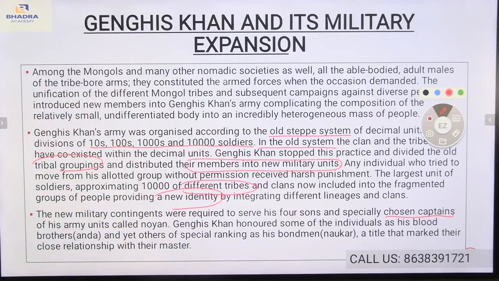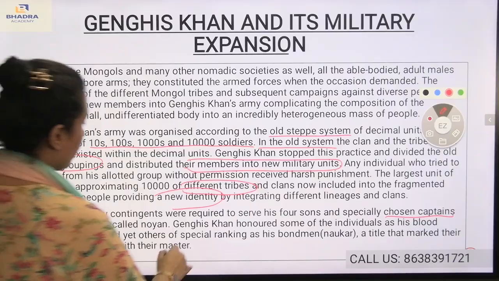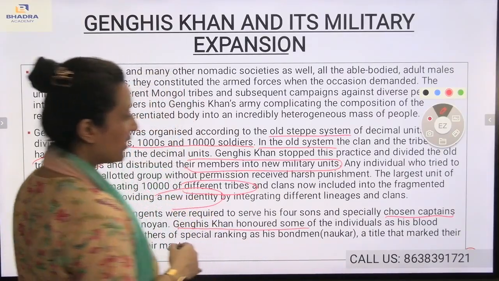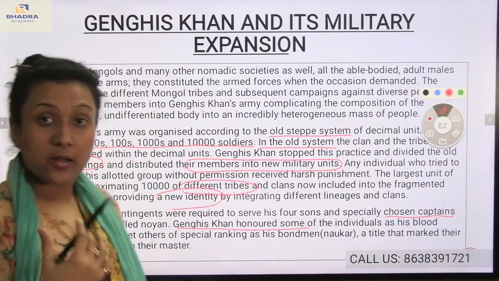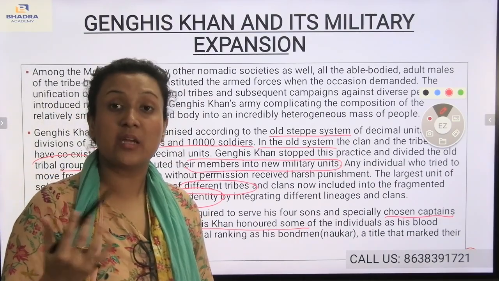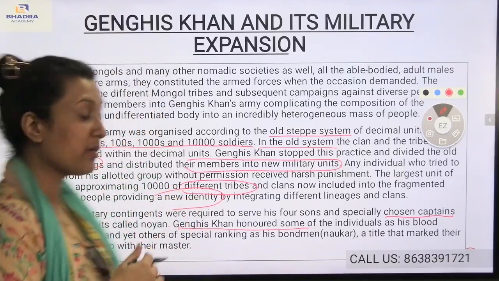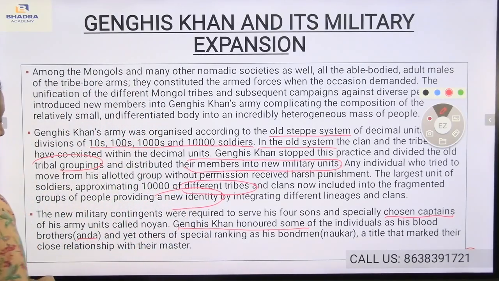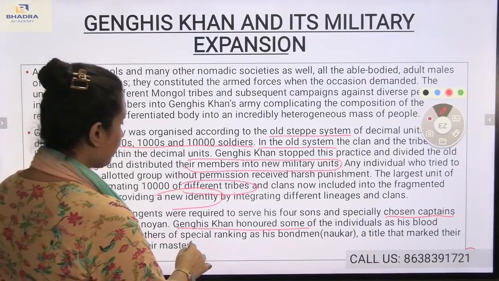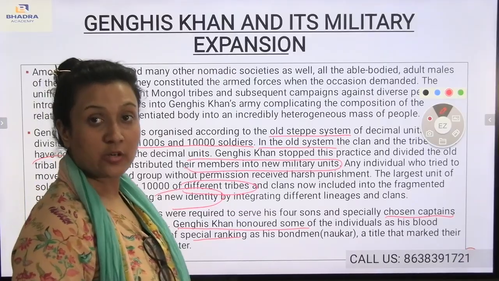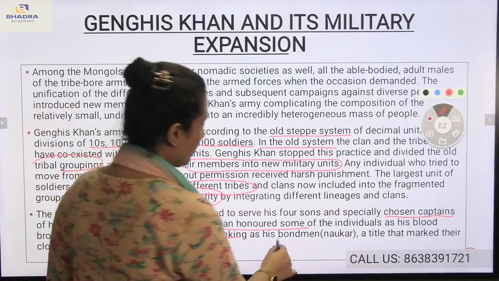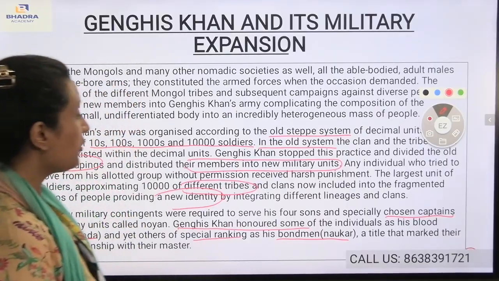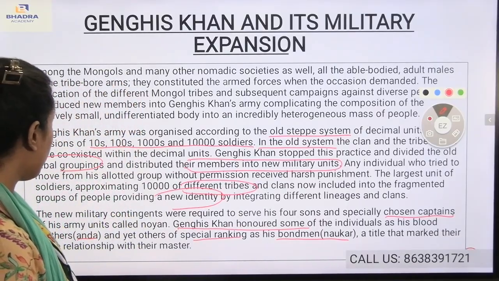Genghis Khan honored some individuals as his blood brothers, Anda, and yet others of special ranking as his bondsmen, Noker, a title that marked their close relationship with their master. Blood brothers are known as Anda, and some of special ranking are known as bondsmen, also known as Noker.